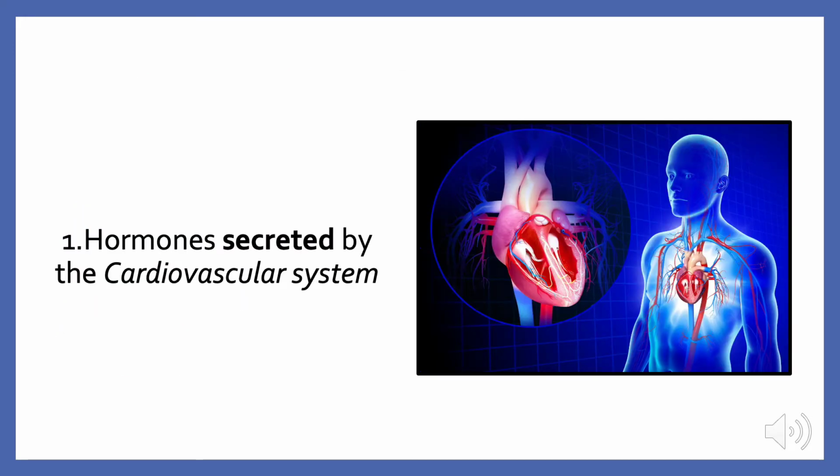So let's get started. Section 1 will be about the hormones secreted by the cardiovascular system. We will talk about the names of these hormones as well as what they do, i.e. their function. And please remember that when I say cardiovascular system, I am referring to both the heart as well as the blood vessels that connect the heart to the rest of the body. So hormones produced by this system means hormones produced by any type of cell that makes these components. That could be endothelial cells, smooth muscle cells, or, for example, fibroblasts that make up the cardiovascular system.